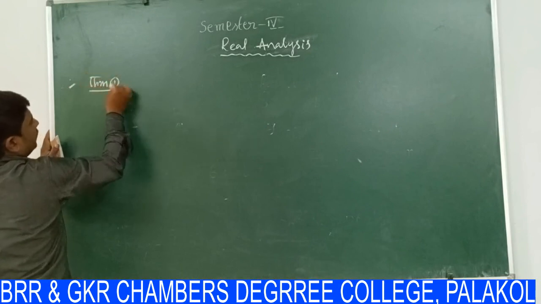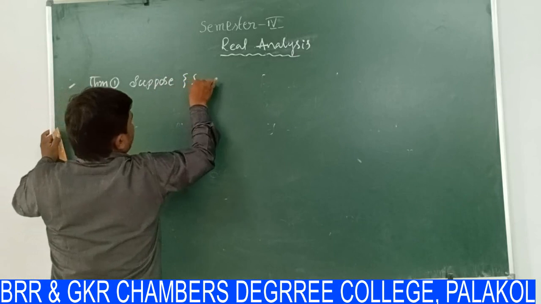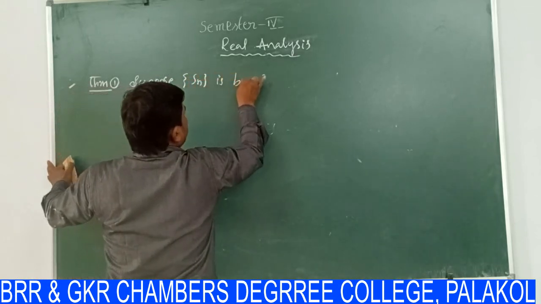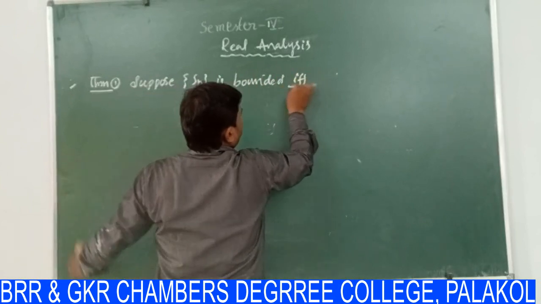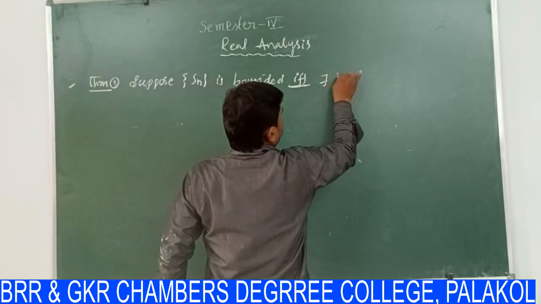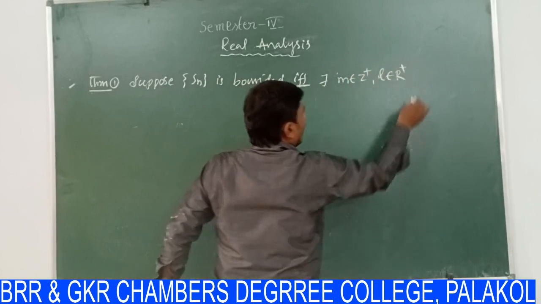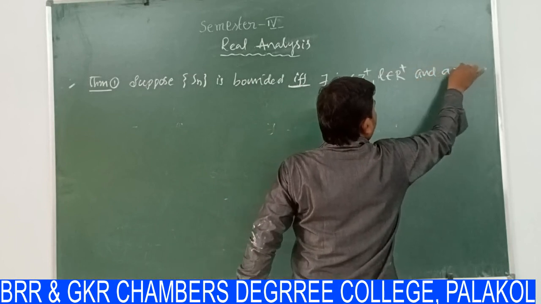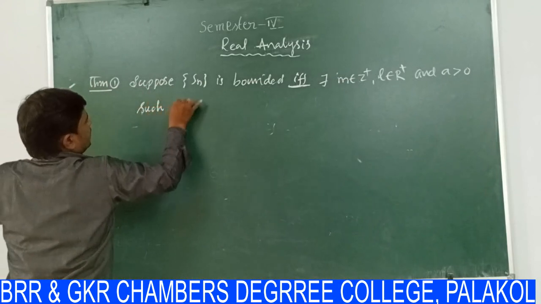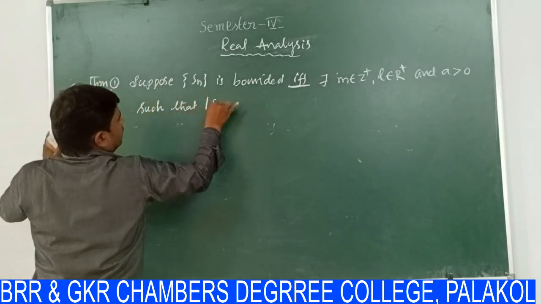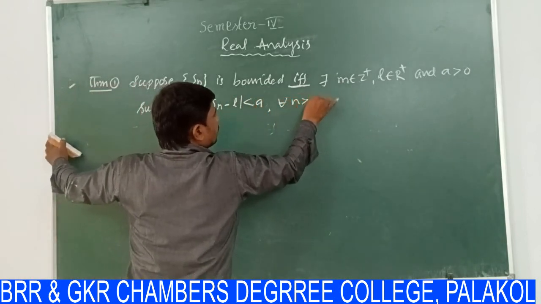Theorem number 1, I am supposing: the sequence Sn is bounded if and only if there exist m belongs to Z plus, L belongs to R plus, and a greater than 0 such that modulus of Sn minus L is less than a for all n greater than or equal to m.